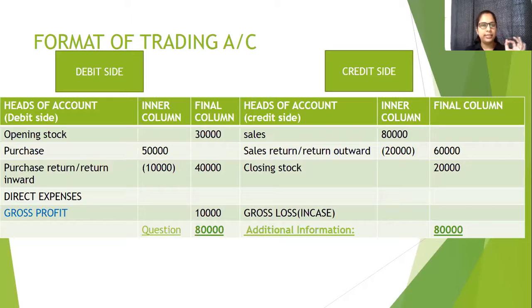We need to be very careful about direct expenses. Any expenses which are related to procuring the goods and manufacturing the goods. Any expenses which are happening in a factory also, you can imagine, will come under the category of direct expenses. Once goods are produced, any expenses with respect to goods no longer come in direct expenses and will not fall in the category of trading account.